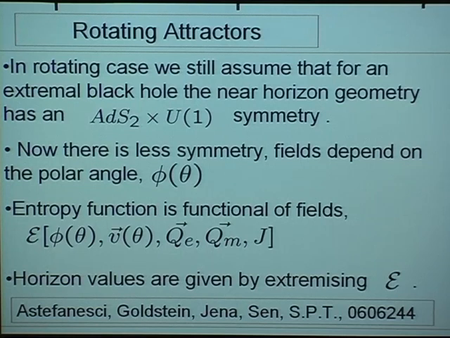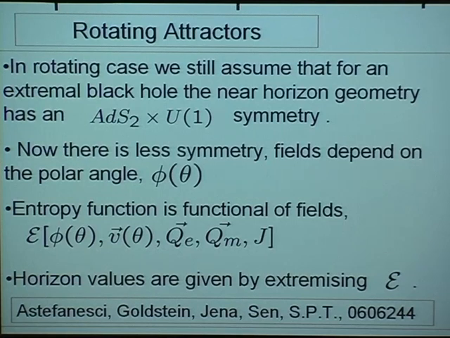Okay, so there is this factor, and in addition, if we have rotation, we don't get an SO(3) worth of symmetries, but we get a U(1) symmetry. Now, because of the smaller symmetry, the functional form is less constrained. For example, moduli don't have to go to a constant at the horizon. They can vary on the horizon as a function of the polar angle. But that is a complication, but in the end it turns out to be not an essential complication.